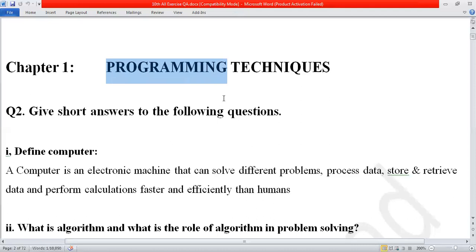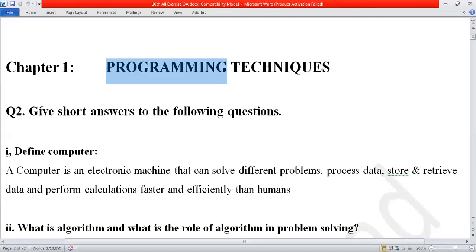Shortly, I will explain. Whenever you write a single program or any kind of program in any language, what are the steps you will follow, we will discuss in this chapter. Before the programming, we will perform some important tasks and learn some important steps. So we will discuss all of this in this chapter, which is programming techniques. Let us come to the point.